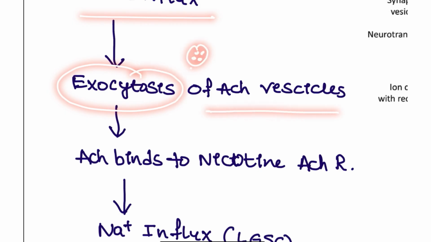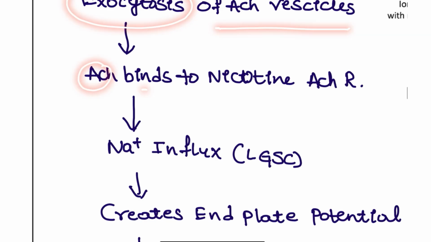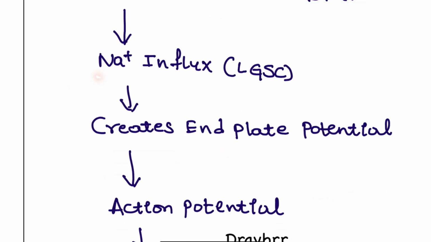Okay, these vesicles will be filled with acetylcholine, and the acetylcholine is going to be released, and once released, it is going to act on the nicotinic acetylcholine receptors. Once the nicotinic acetylcholine receptor is activated, that will cause sodium influx in the postsynaptic membrane. The ligand gated sodium channels open, right?